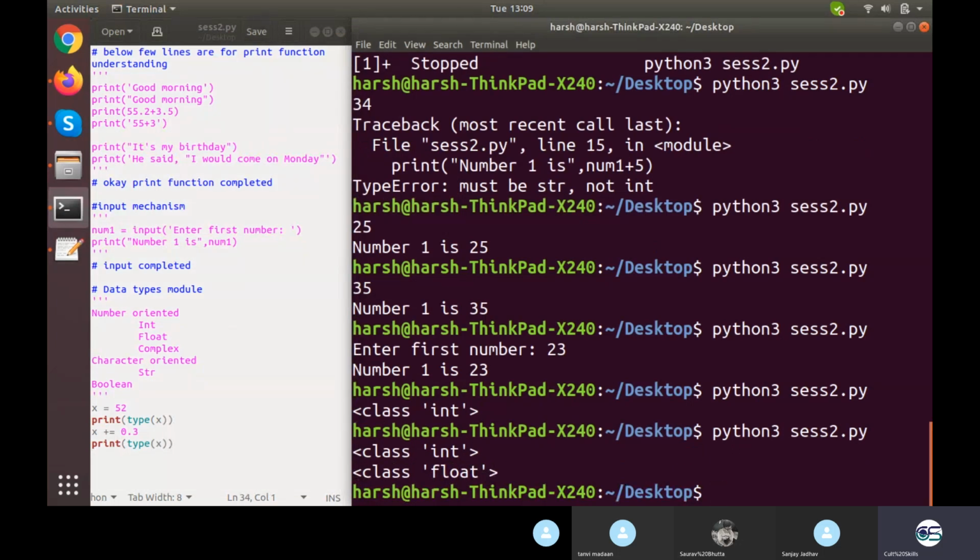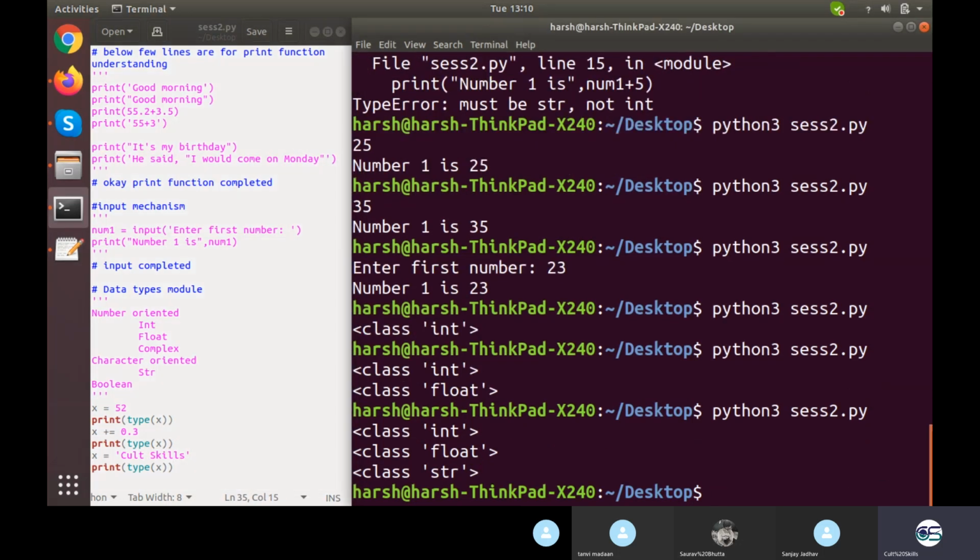I have not specified that this is float, this is string, this is this, this is that. No, I didn't. And then I turn this into a string. Suppose I turned it to Kulskills. Now let me check the same thing again, and it will give me class str. Fair enough. One more thing is complex. I can turn this to complex as well.